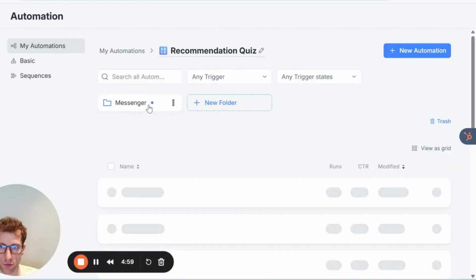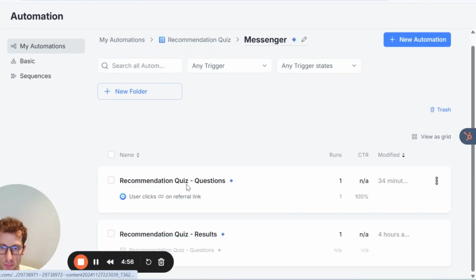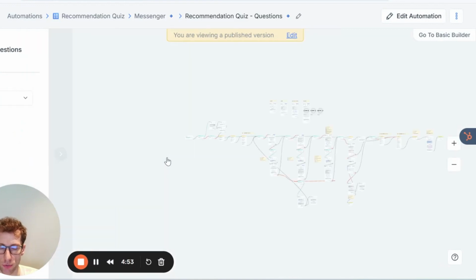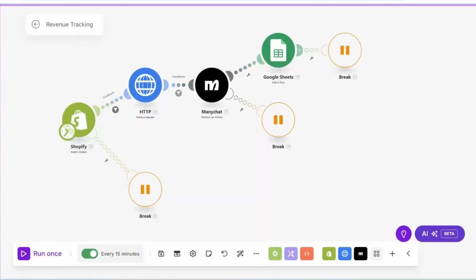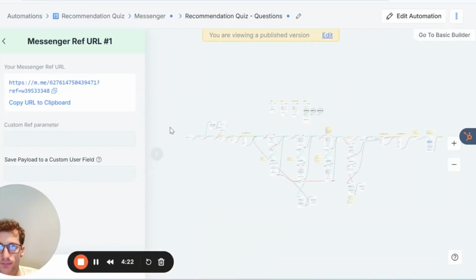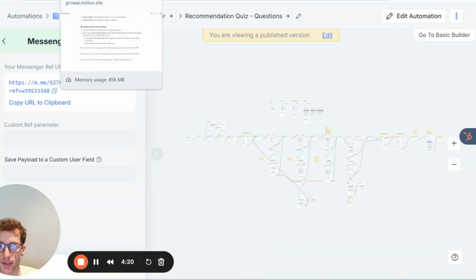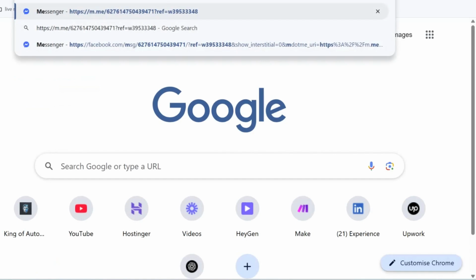We can start our first questions flow, this one, and we need to pull the referral link from here and copy it to the clipboard. Then I'm going to quickly show you the Make.com backend of the agent. What it's going to do is check for paid orders. Whenever an order is marked as paid, it's going to import it into our Google Sheet, and from there it's storing all the data that we need, right? So there we go. Let's move ahead with our interaction.